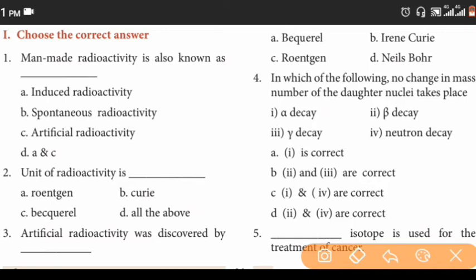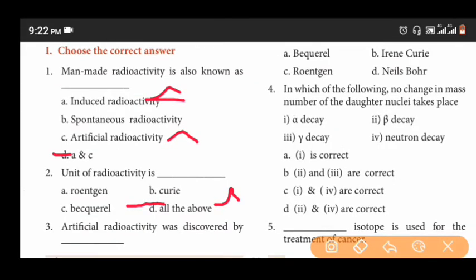The first question is man-made radioactivity is also known as. Options are induced radioactivity, spontaneous radioactivity, artificial radioactivity, and A and C. The correct answer is A and C. Induced radioactivity, artificial radioactivity. The second question is unit of radioactivity is dash. Options are Roentgen, Curie, becquerel, all of the above. The answer is all of the above.